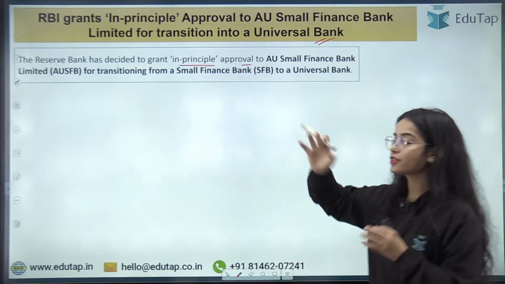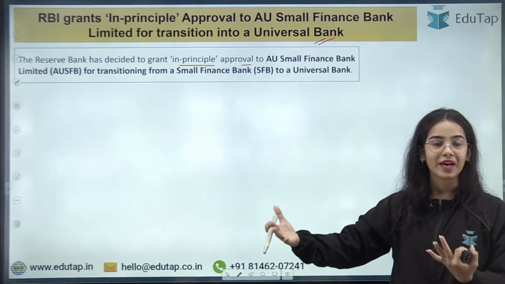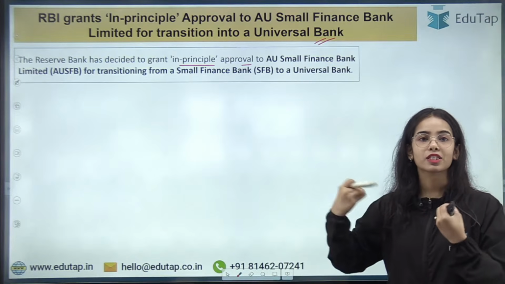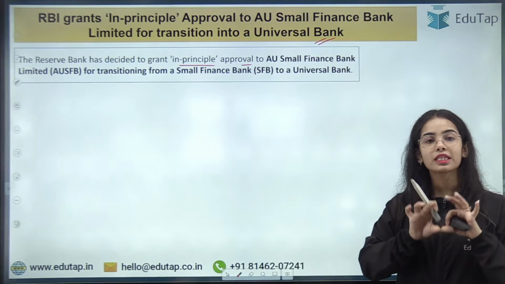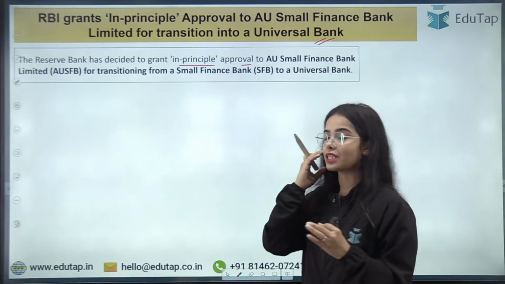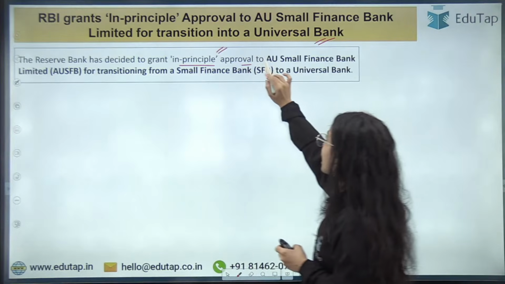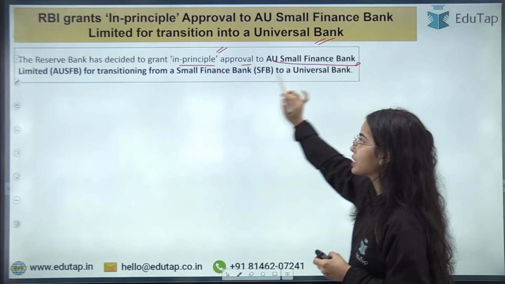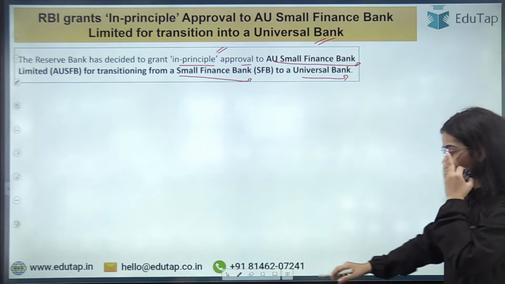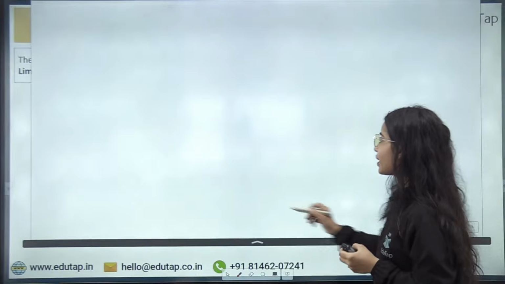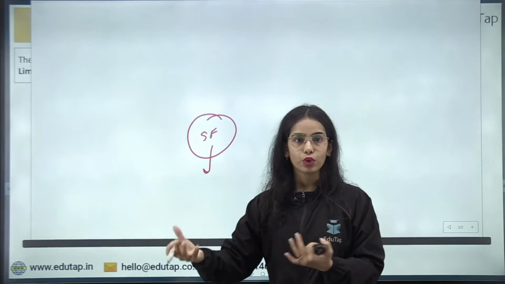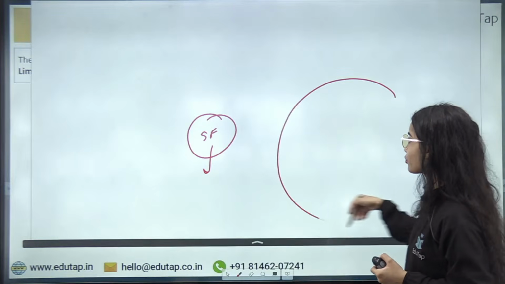The Reserve Bank of India has decided to grant the in principle approval, that is for the time being the approval has been provided. The RBI will see whether AU Small Finance Bank is able to work properly as a universal bank or not. So right now there is only in principle approval, not the complete approval, to transition from a Small Finance Bank to a universal bank. A Small Finance Bank can only provide small finance, small loans, okay, but the universal banks can provide multiple services.